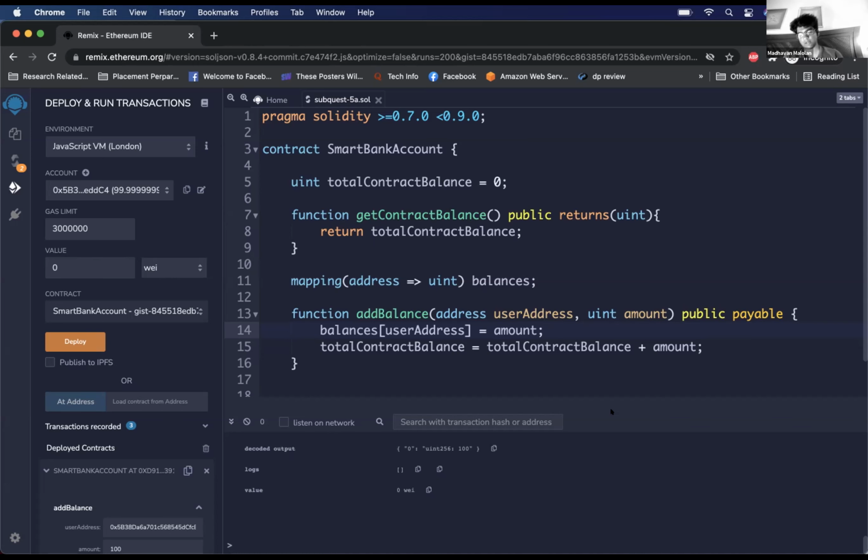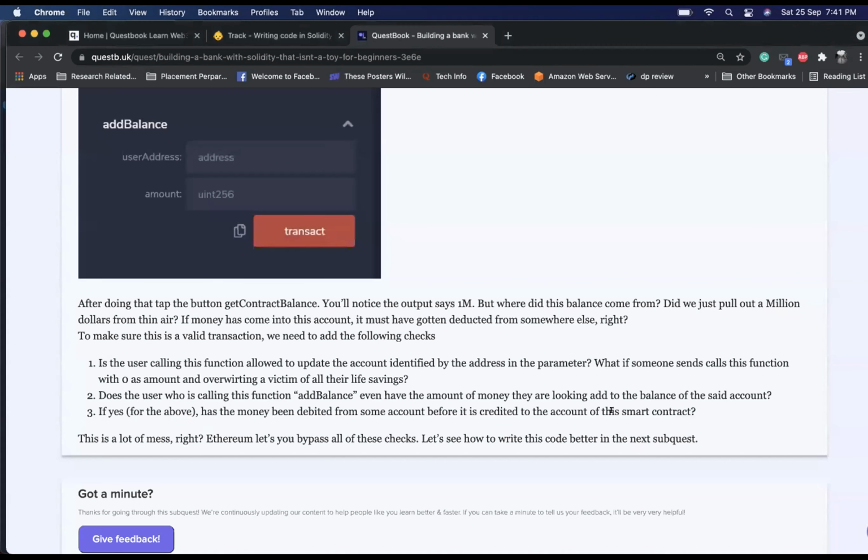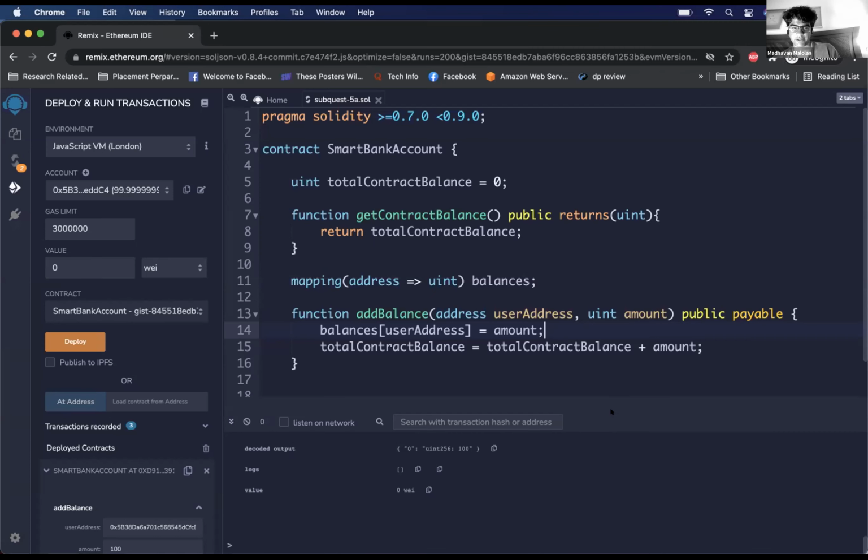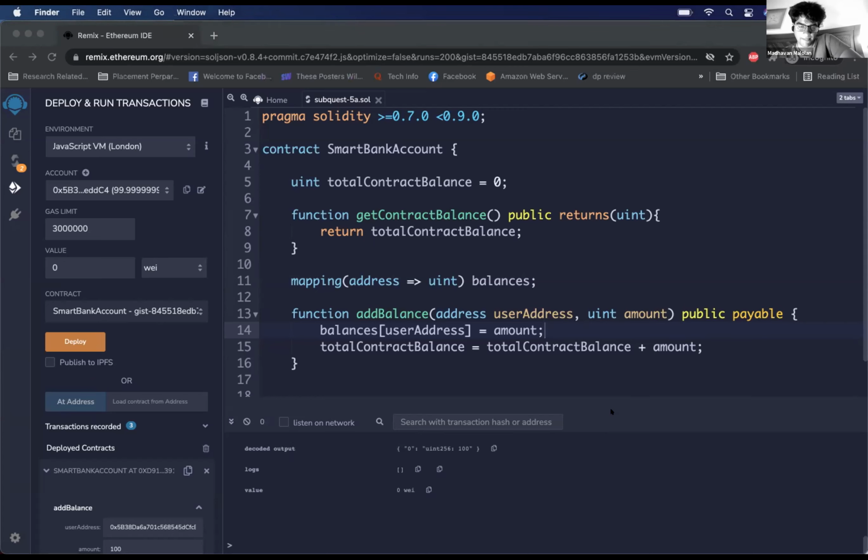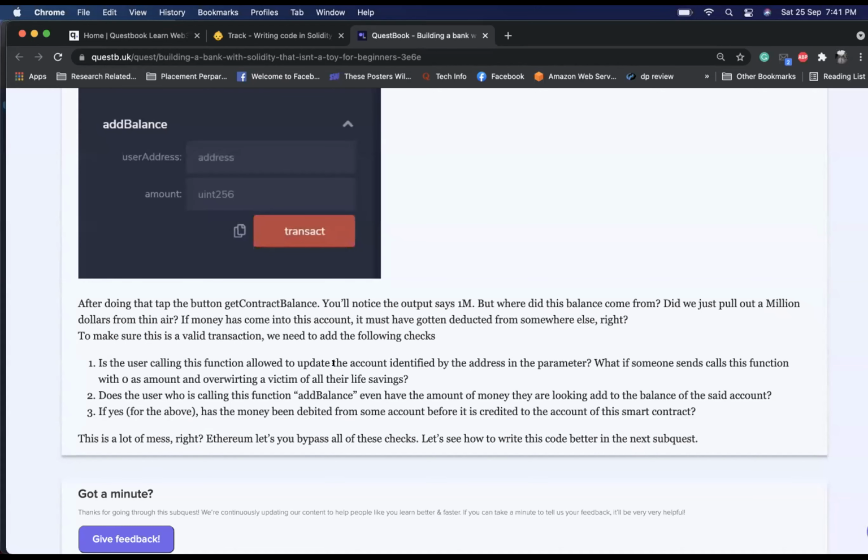Got it. Okay, so one of the things I want you to take notice of is, Harsha, you put in 100 as the amount, and that 100 amount did not get deducted from anywhere. Correct. Yeah, but the banker has updated the balance of some account by 100, but has not received any 100 yet. So that's a major flaw in the code that we've written so far. You've got to fix it. Okay, I'm moving to the next sub quest.